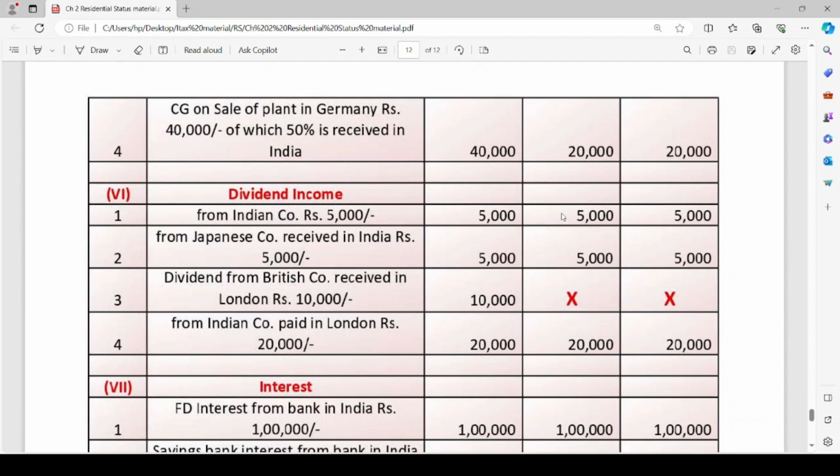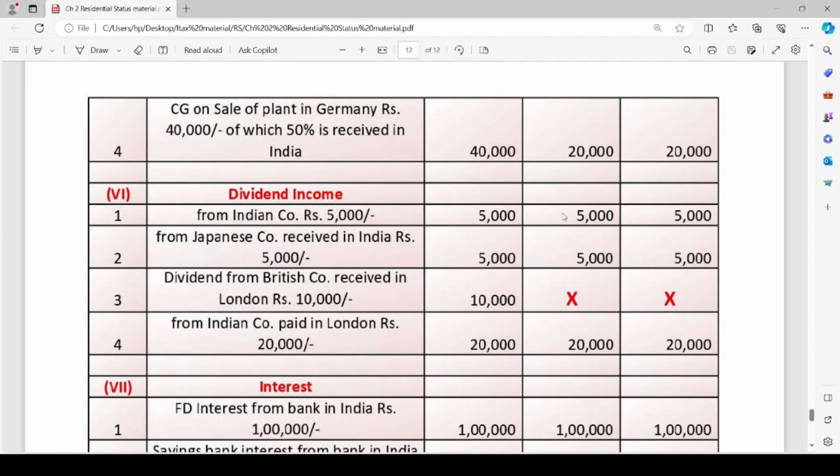The next point, capital gains on sale of plant in Germany, rupees 40,000, of which 50% is received in India. The portion which is received in India will be taxable in the hands of RNOR or non-resident, because the plant is set up in Germany, outside India. The income is arising outside India, but the portion which is received in India will be taxable in the hands of RNOR and non-resident. Hence, only 20,000 will be taxable in the hands of RNOR and non-resident, whereas for ROR, the whole amount of rupees 40,000 will be taxable.